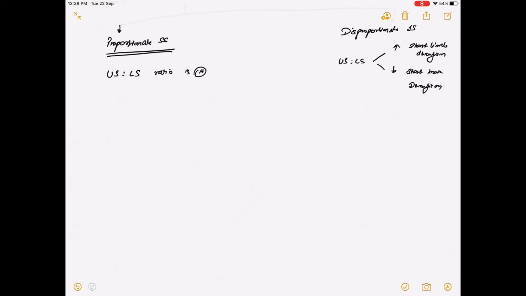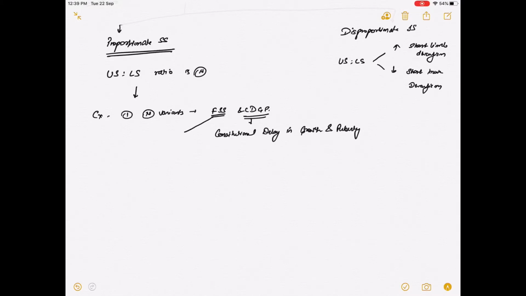Now coming on to the important causes of proportionate short stature. The most important is normal variants like familial short stature and CDGP, that is constitutional delay in growth and puberty. This is constitutional delay in growth and puberty, and this is familial short stature.